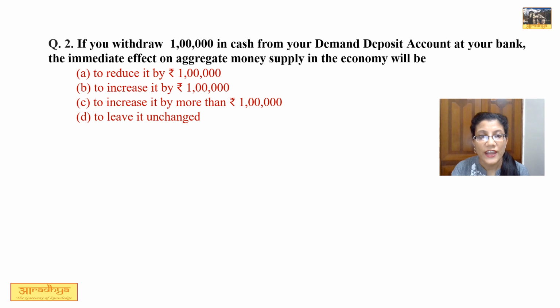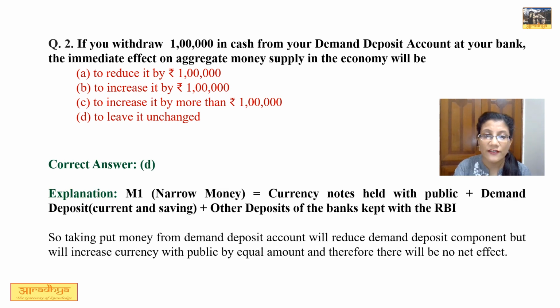Question number 2. If you withdraw 1 lakh in cash from your demand deposit account at your bank, the immediate effect on aggregate money supply in the economy will be. Now in this regard, we need to understand that under money supply there is a concept called narrow money. Now what does narrow money mean? This means currency notes which is being held with public plus demand deposit जिसमें currency current account और saving account दोनों होता है, plus other deposits of the bank which are being kept with RBI.